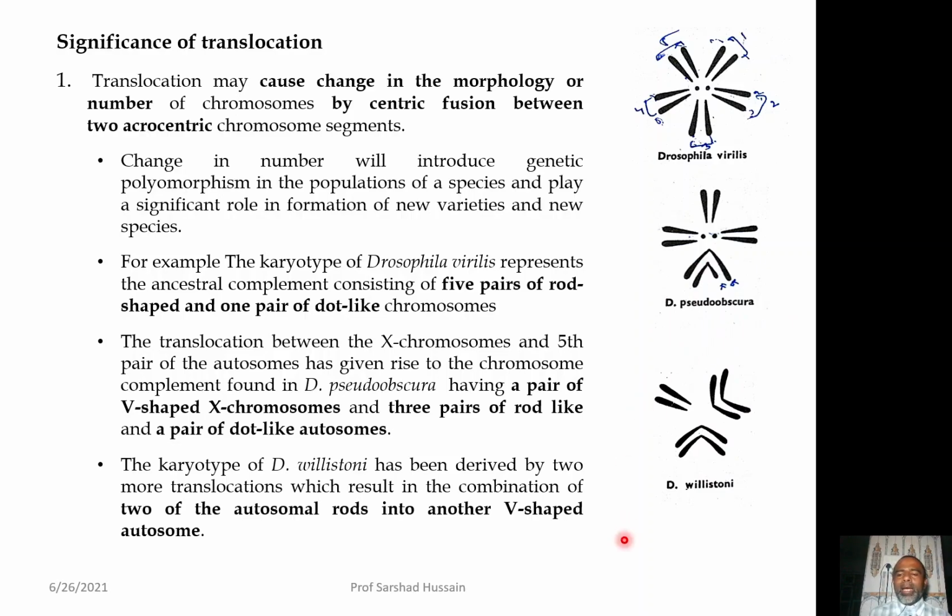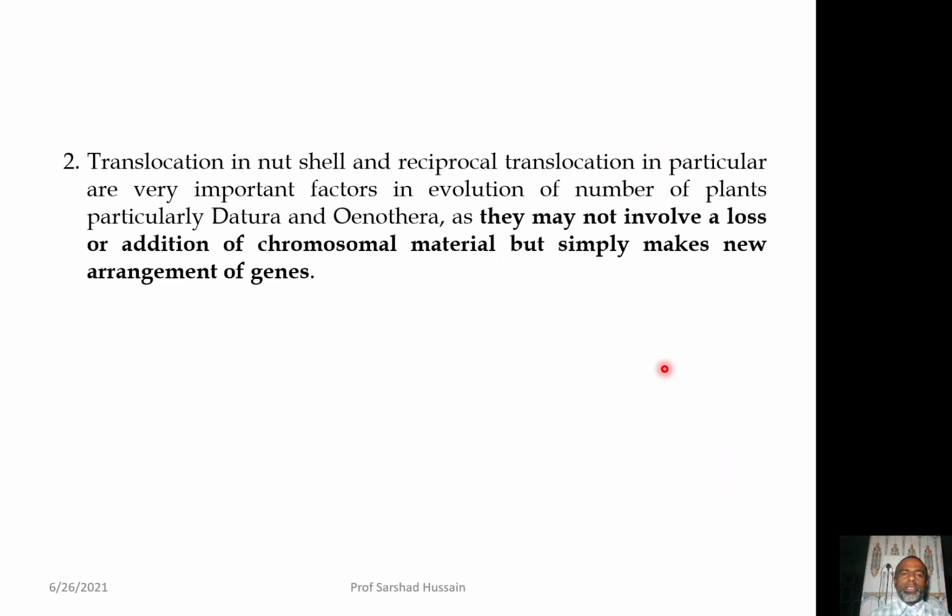Then again the Drosophila willistoni still have only 3 pairs of the chromosomes, because there is a further fusion of the another pair of the chromosome. So, in total if you look at here, it was 1, 2, 3, 4, 5, but here it is 3. So, because of the fusion of the 2 pair of the chromosome, that is because of the translocation and the fusion, you are having the new formation of the species, which is the willistoni. So, it is how that the translocation brings the change in the number of the chromosome and the formation of the new species.